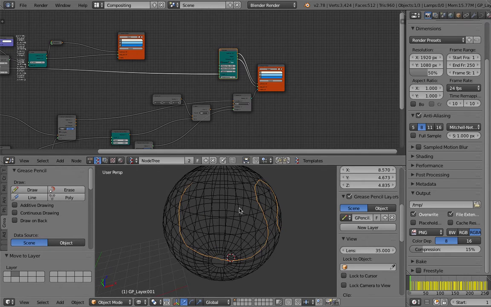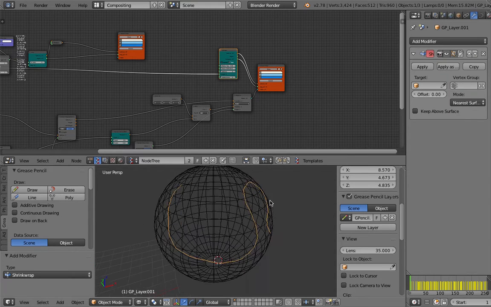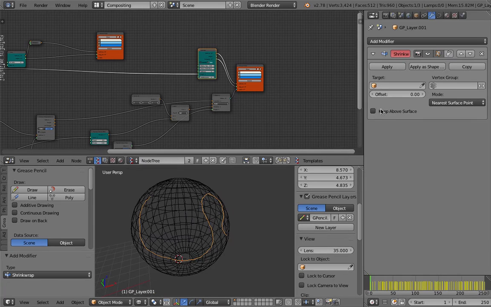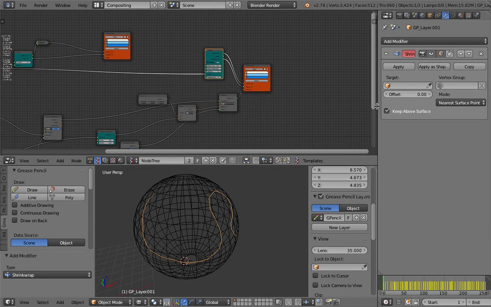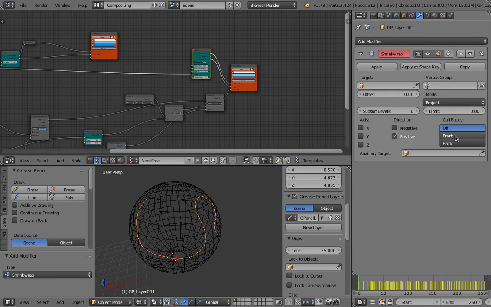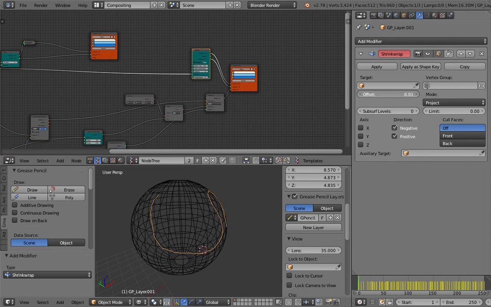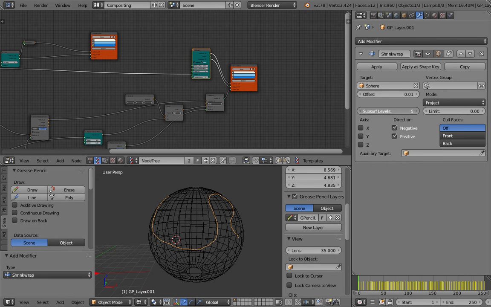So this is a curve, and then if we use a modifier, and I believe it's a shrink wrap, turn on keep above surface, and use the project, turn on front and back, or negative positive. If I test it with the offset, oh, actually I need to specify the target is the sphere. Now the thing should work properly.